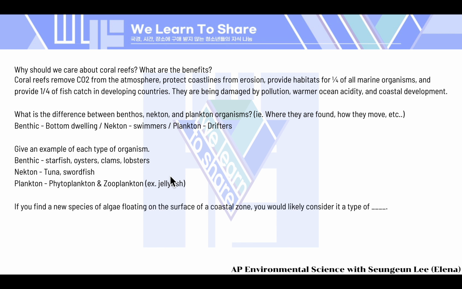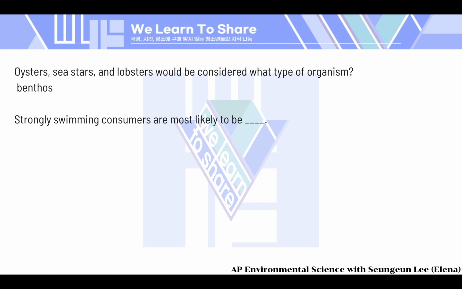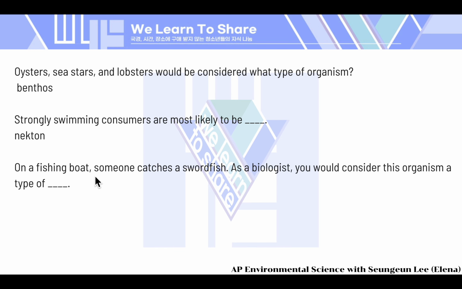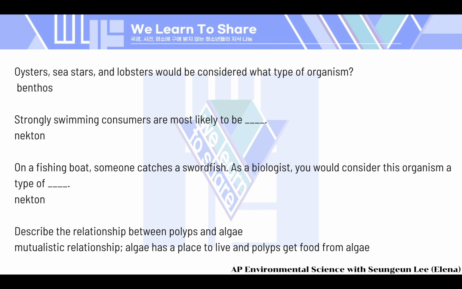Another question, if you find a new species of algae floating on the surface of a coastal zone, you would likely consider it as a type of phytoplankton. A jellyfish would be considered a type of zooplankton. Another question is oysters, sea stars, and lobsters would be considered what type of organism? They are anchored in the bottom, right? They will be benthics. Strong swimmers, who are they? In the middle. Yes, they're nectons. And on a fishing boat, someone catches a swordfish. As a biologist, you would consider this organism as a type of, it's a fish, as a nekton, as a swimmer, right? Describe the relationship between polyps and algae. I've told you that it was like a mutualistic relationship, right? So algae has a place to live and polyps get food from the algae.